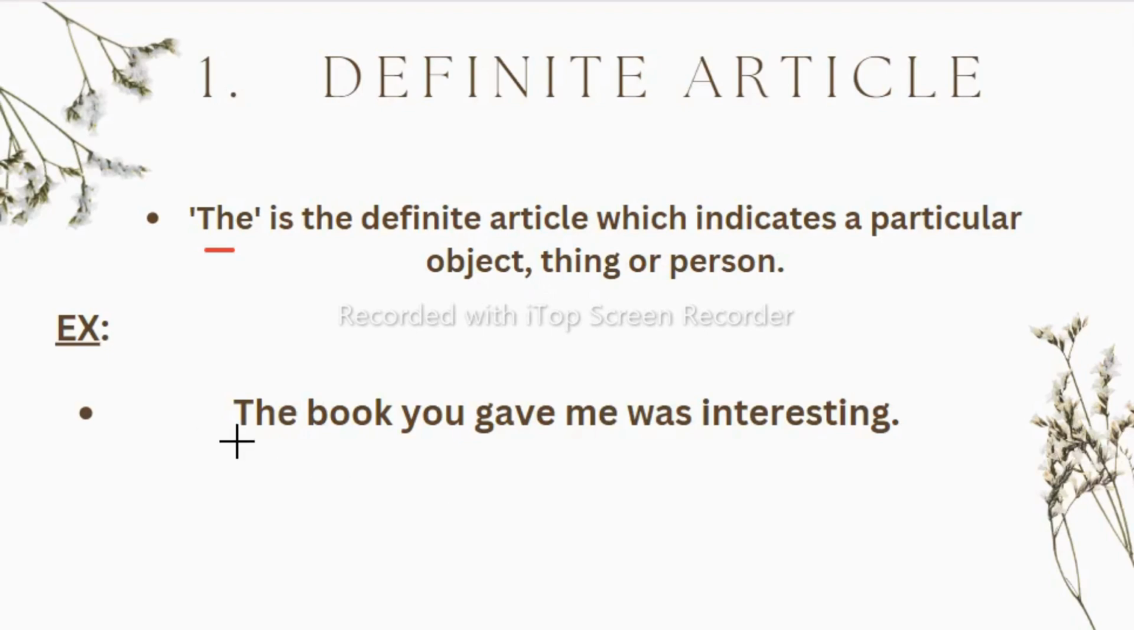Example: the book you gave me was interesting. Here he is not talking about a general book, but the particular book, the book which you gave me was interesting. So that's why we have used the article the here. So we place the article the before the noun. So this is also an adjective.